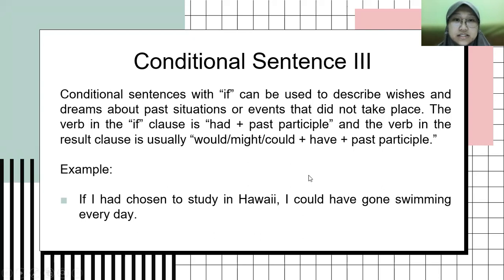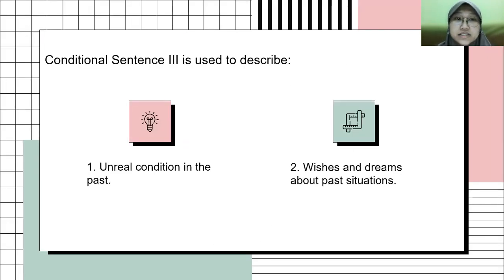Conditional sentences with if can be used to describe wishes or dreams about past situations or events that did not take place. The verb in the if clause is had plus past participle, and the verb in the result clause is usually would, might, could plus have plus past participle. For example: if I had chosen to study in Hawaii, I could have gone swimming every day. Conditional sentence type 3 is used to describe, first, unreal conditions in the past, and second, wishes and dreams about past situations.